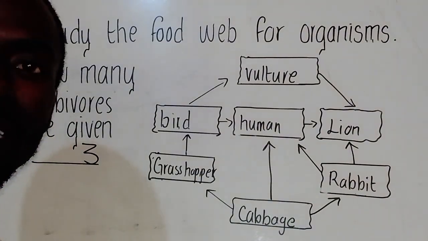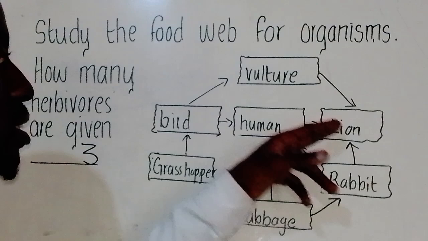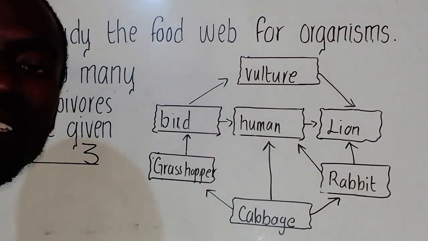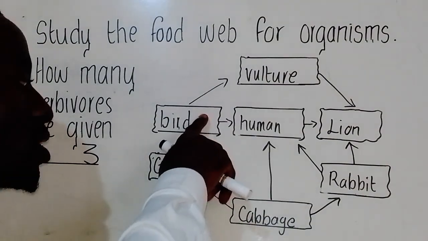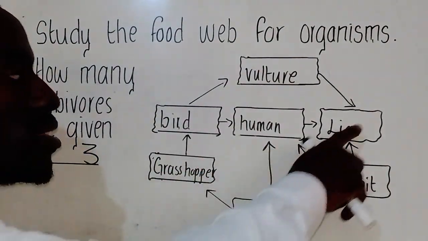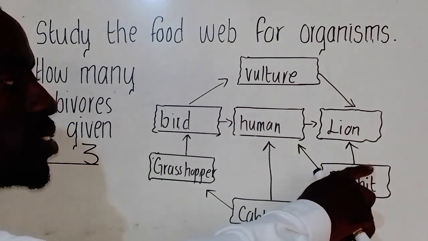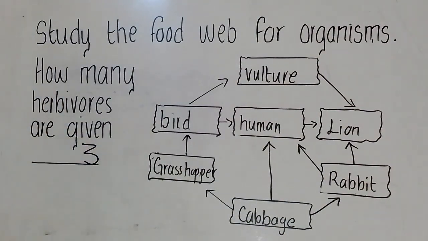Of course, I know you may be thinking, how about these other ones? These other ones fall under a different class of organisms. For example, this one falls under carnivore, which feeds on what? Grasshopper. This one falls under carnivore, which feeds on what? On meat.